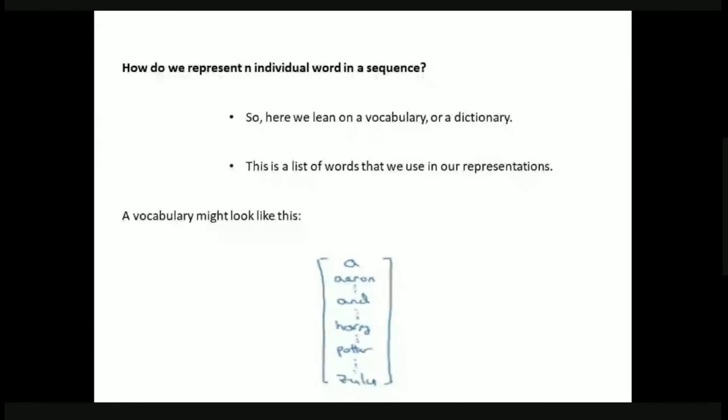Let us take an example of a small vocabulary. It is a column matrix where we have A, and then Aaron, and some other words, and then a word called and, then again some other words, and then Harry, and after some other words we have Potter, and after some other words we have Zulu.